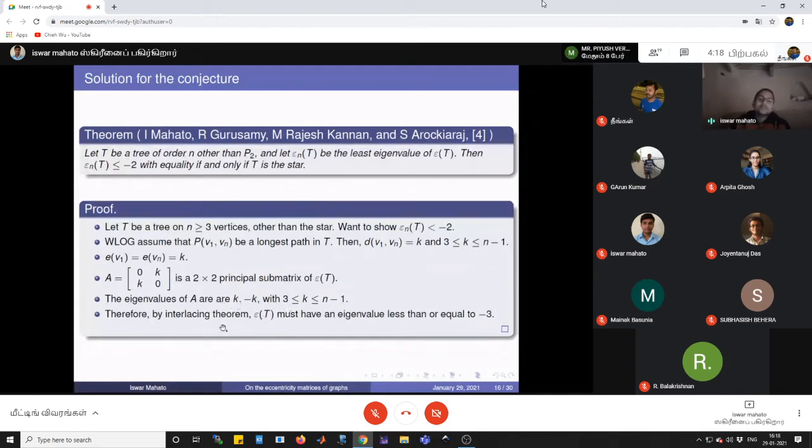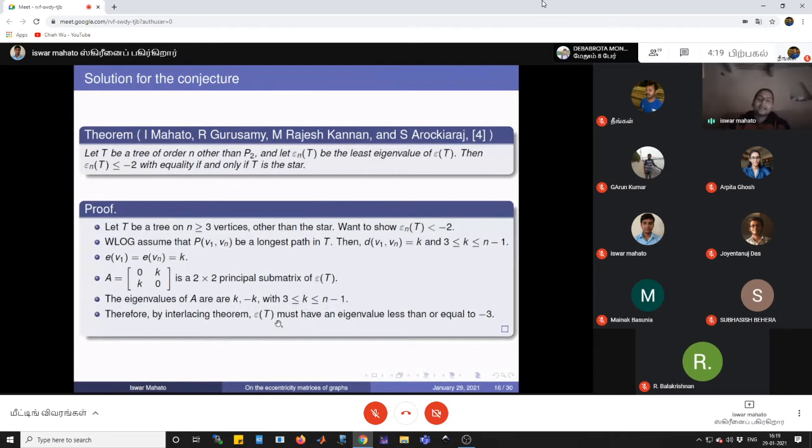Now, by the interlacing theorem, we can say that epsilon_n(T), the least eigenvalue of T, is less than or equal to minus k, and since k lies between 3 and n minus 1, the least eigenvalue is less than or equal to minus 3. So it is strictly less than minus 2. So the proof is complete.